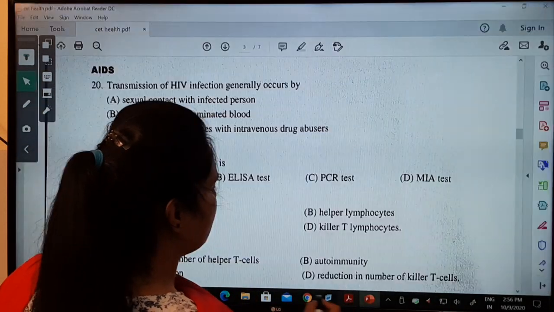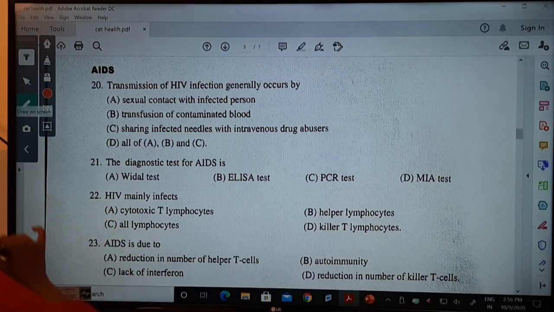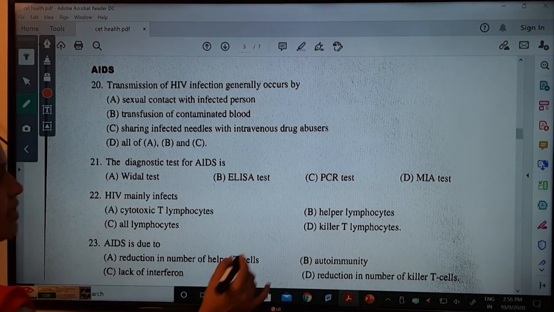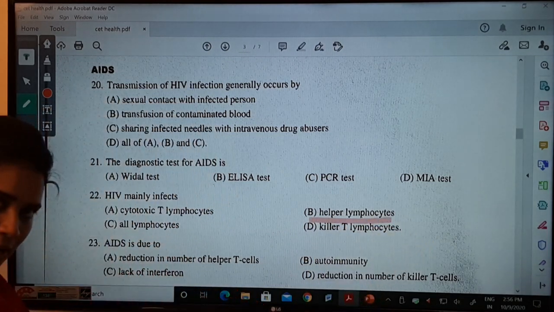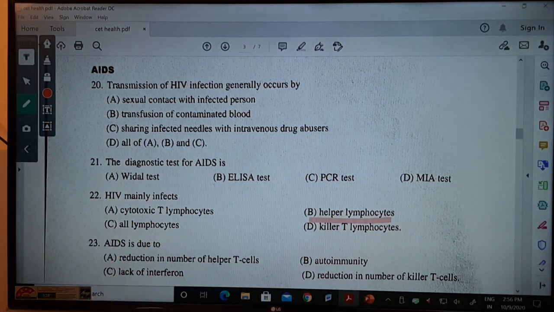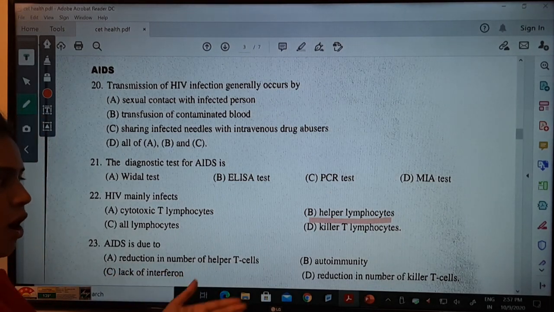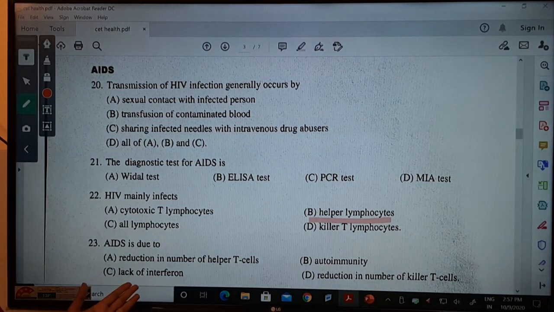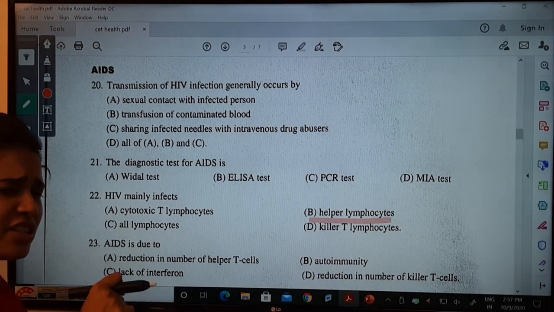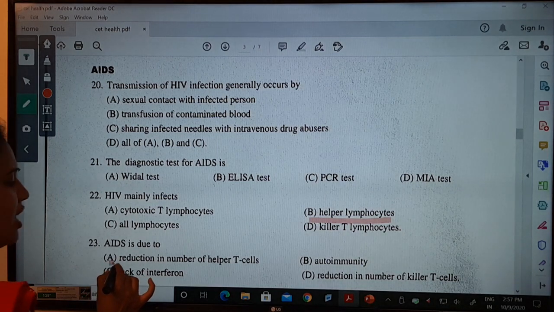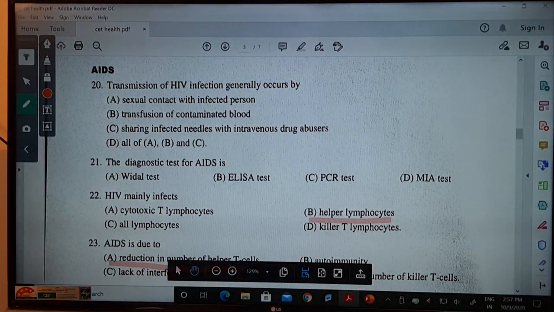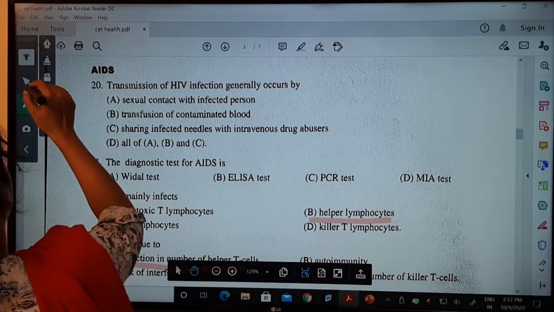We will move on. So the answer here is that HIV mainly infects helper T cells, that is, helper lymphocytes. AIDS is due to reduction in the number of helper T cells? Yes. Autoimmunity? No. Reduction in number of killer T cells? No. Lack of interferons? No. AIDS is caused mainly due to reduction in the number of helper T cells.